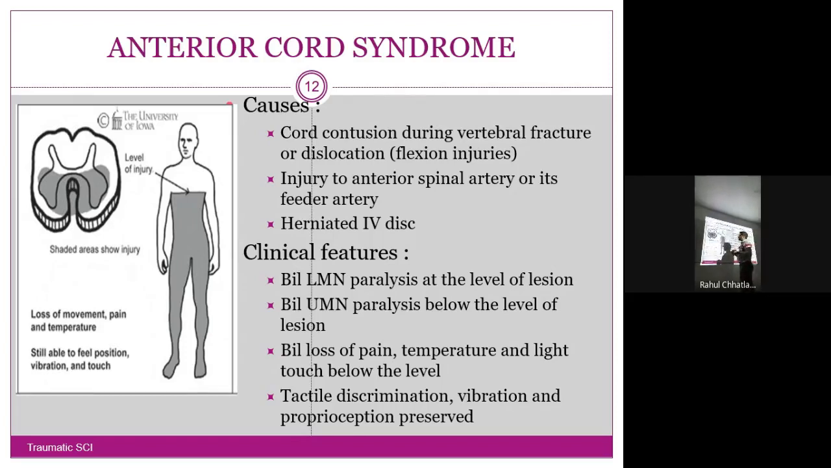Also, one important difference from Brown-Sequard: there, one half was affected, so unilateral, and ipsilateral and contralateral were used. Here it will not be unilateral because the whole anterior aspect is affected. Here everything will be bilateral.